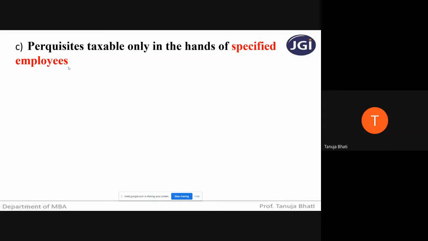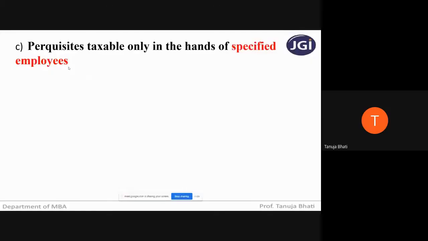Specified employee means a person who is a director of a company. Suppose any director of a company is getting the below-mentioned perquisites, then it will be taxable in his hands. Next, any person who is carrying at least 20% of voting power in the company. Who is a specified employee? Either he is a director of a company or any person who is carrying at least 20% of voting power in that company,